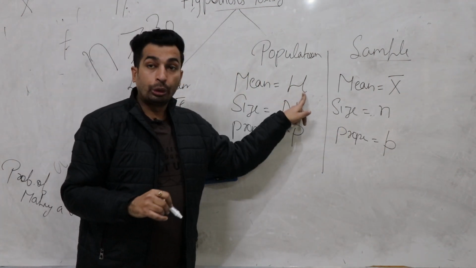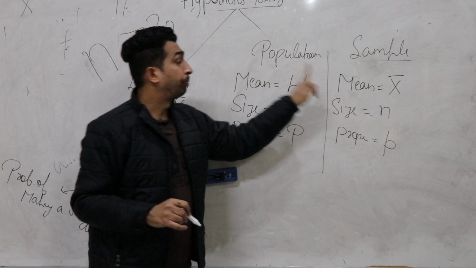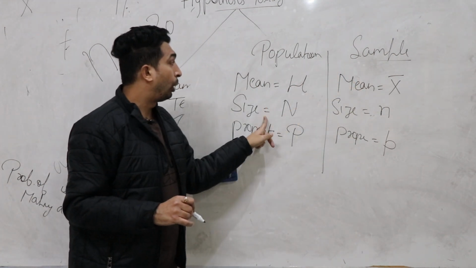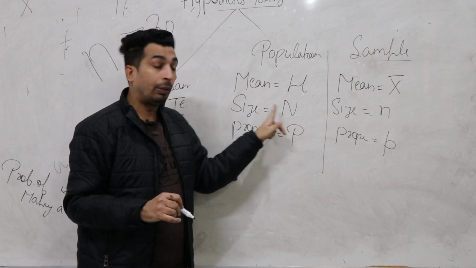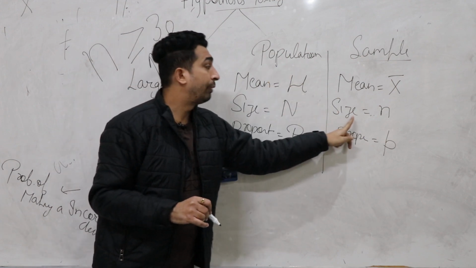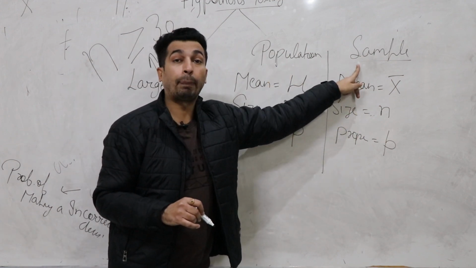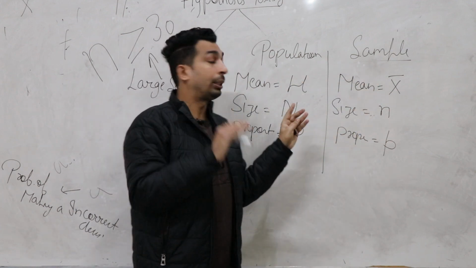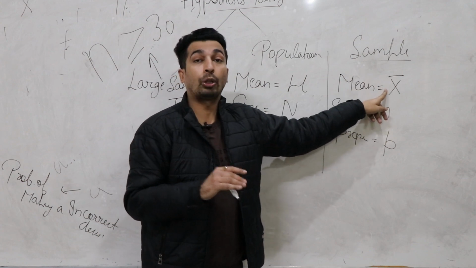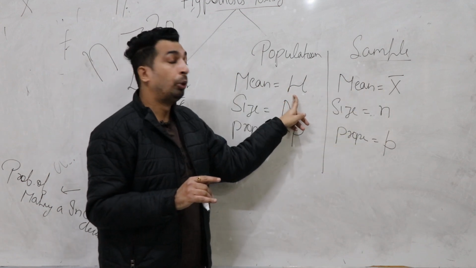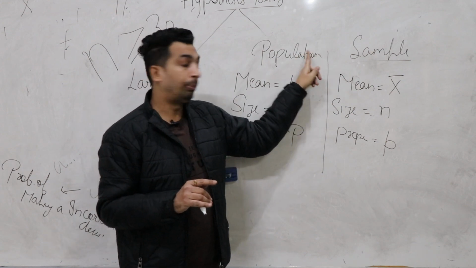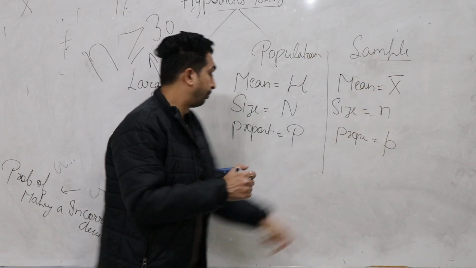If the value of mu is given, that stands for population mean. If the value of x bar is given, that stands for sample mean. If capital N is given, that stands for population size. If small n is given, that stands for sample size. These symbols are given in a statement, and nothing else is mentioned. So you should know that mu stands for population mean and x bar stands for sample mean.